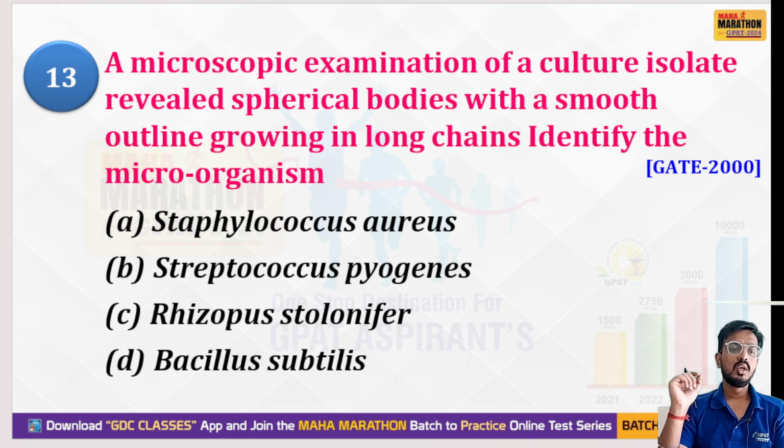Identify the microorganism. Your options are Staphylococcus aureus, Streptococcus pyogenes, Rhizopus stolonifer, and Bacillus subtilis. This question was asked in GPAT 2000. The right option is Streptococcus pyogenes.